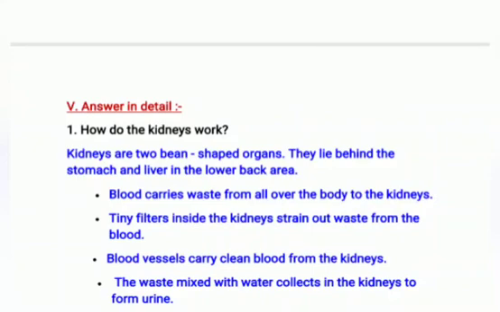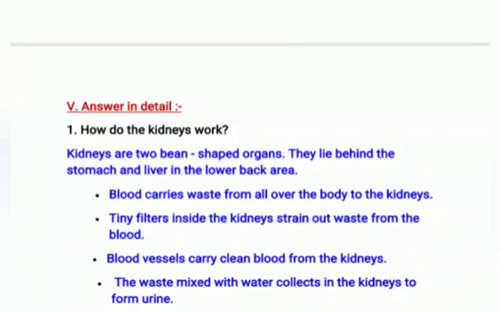Question number 1. How do the kidneys work? The kidneys are 2 bean-shaped organs. They lie behind the stomach and liver in the lower back area. So what happens inside the kidney is, first, the blood carries waste from all over the body to the kidneys. Second, tiny filters inside the kidneys strain out the waste from the blood. Third, blood vessels carry clean blood from the kidney. And fourth, the waste mixed with water collects in the kidneys to form urine.